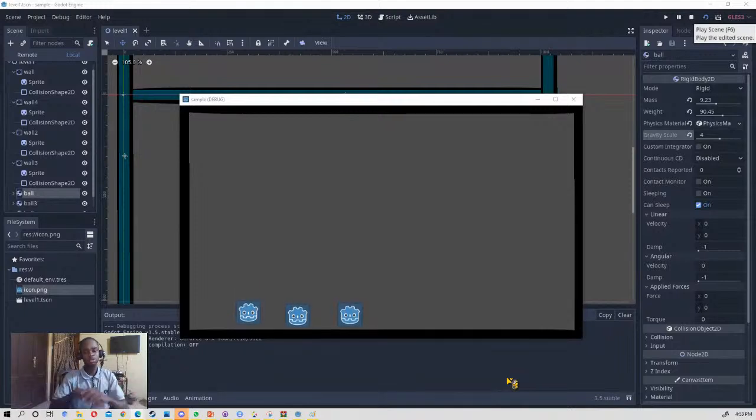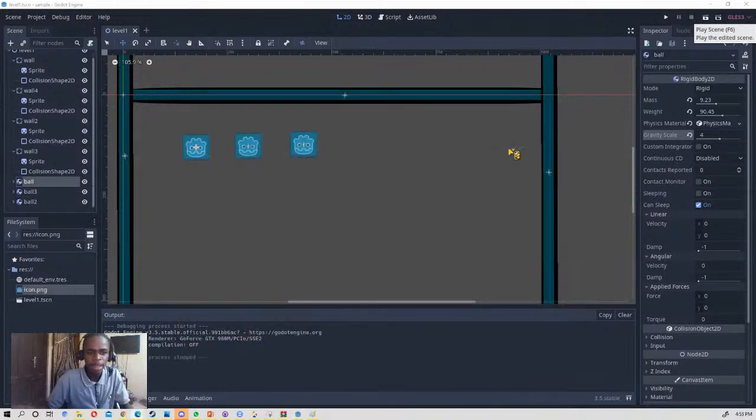Oh yeah, I have not really talked about how to change the sprite, so yeah.